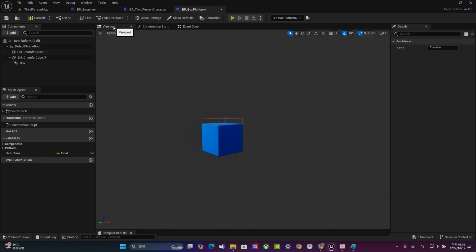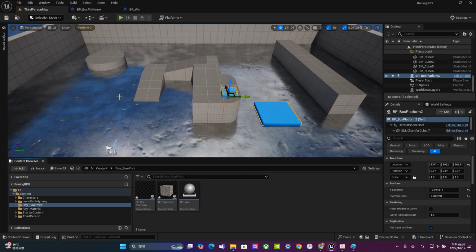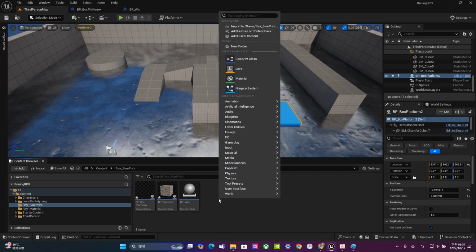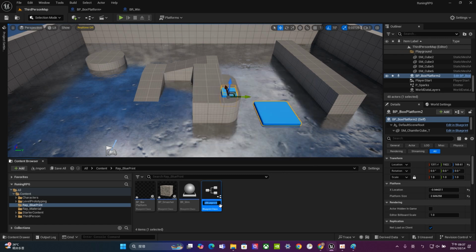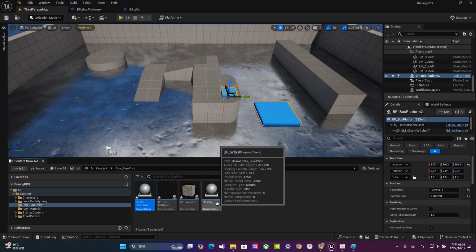Now let's go back to the viewport and we can start to talk about how to make this one work. Let's go back to the Unreal Game Editor, right click, choose Blueprint, and choose Actor. Just like what we said before, all the objects inside Unreal Game Engine, usually we can call them Actor. So now we have a blueprint. Let's rename this one. Let's call this one BP Box Platform 2.